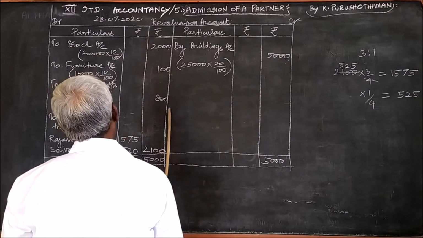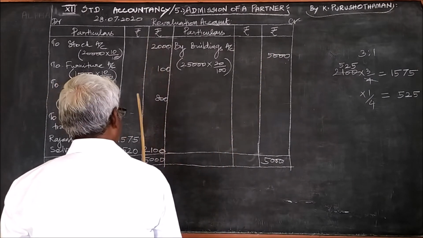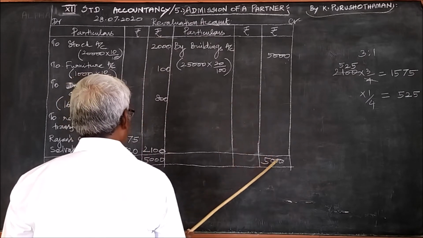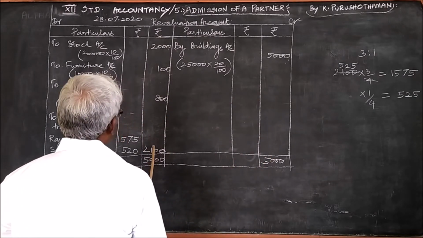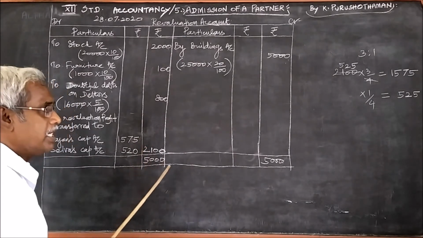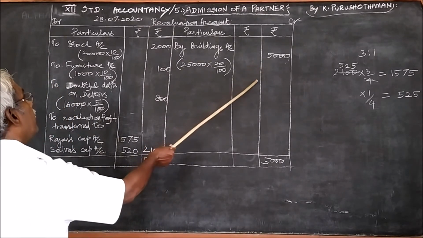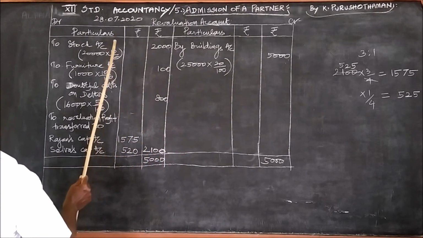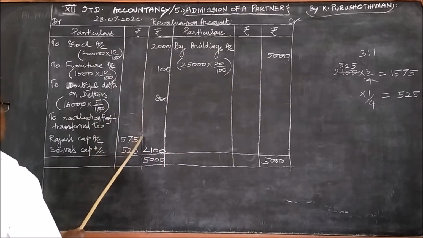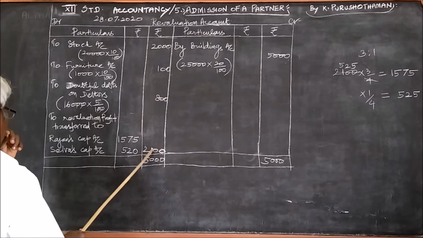Total loss, if you add these three, is 2,900. So, the greater total is 5,000, you write it. And the missing amount here is 2,100. That is, the profit is greater than the loss. Therefore, excess profit is 2,100.